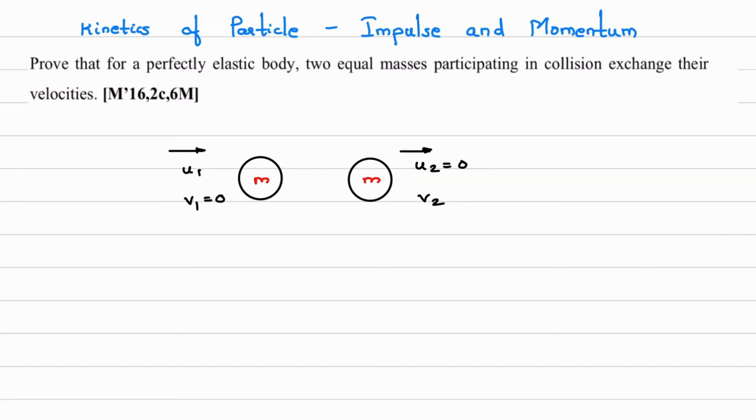Meaning both the bodies are exchanging their velocity. The first body comes to rest, and the second body travels with velocity v2, and that velocity v2 is equal to u1. That we have to prove: u1 is equal to v2.